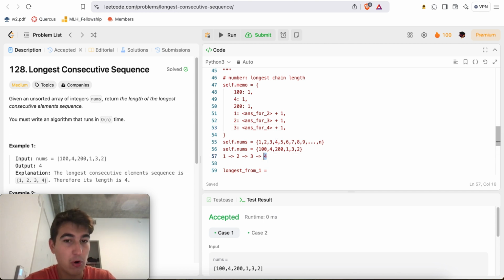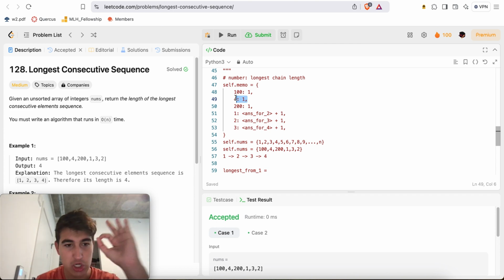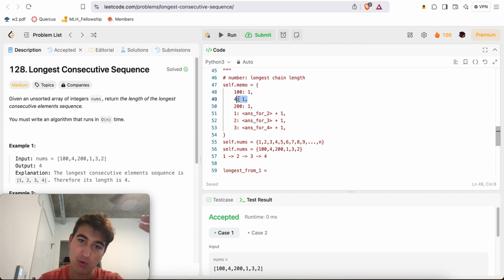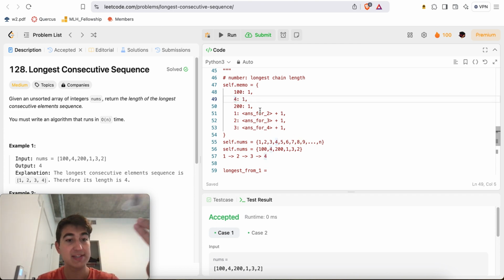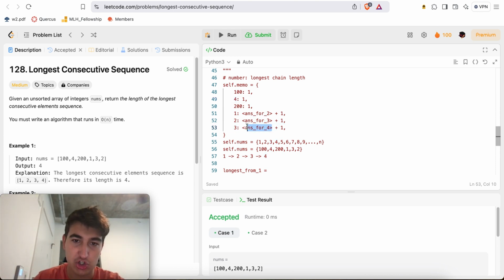And then when we get to 4, well, 4 has already been computed. It's already inside our self.memo. We know the result value is 1, right? Even if it wasn't in our self.memo, we would essentially see, oh, 5 is not in the hashset, so its length is just 1, right? So we know that the answer for 4 is just 1. So 1 plus 1, this becomes 2. That means the answer for 3 was 2. So 2 plus 1 is equal to 3. And for the answer for 2, we know that it's 3. So 3 plus 1 is equal to 4.